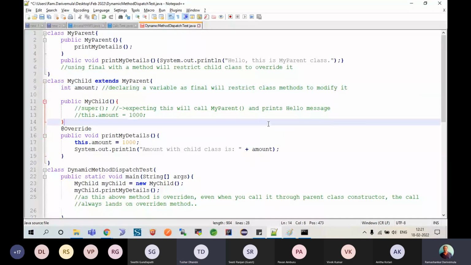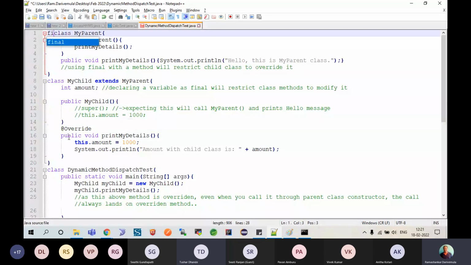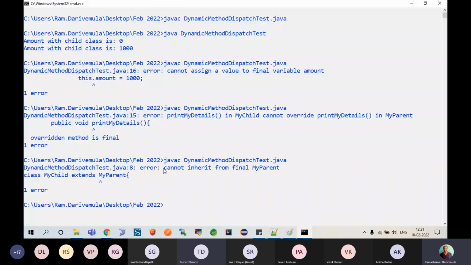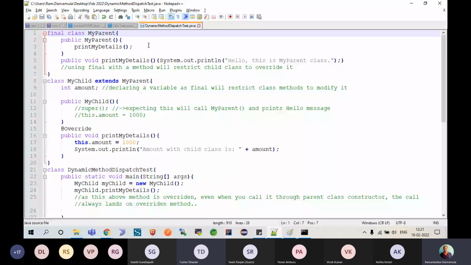Now, what if you declare a class itself as final? If you say this as final, control S, and then you try to recompile the program, you will see you cannot inherit the class at all. That means declaring a class final restricts all other classes from inheriting or extending it. Will you remember this point?